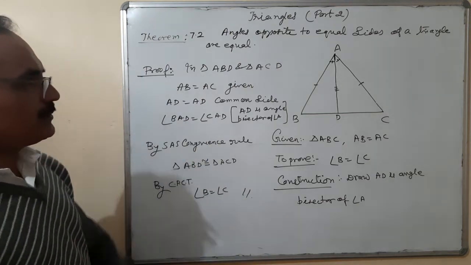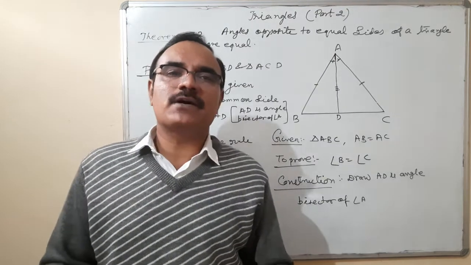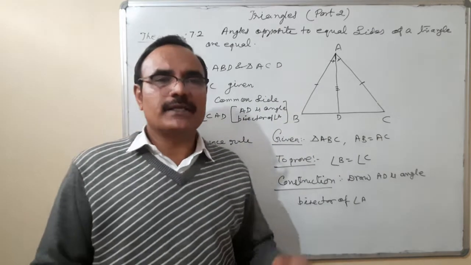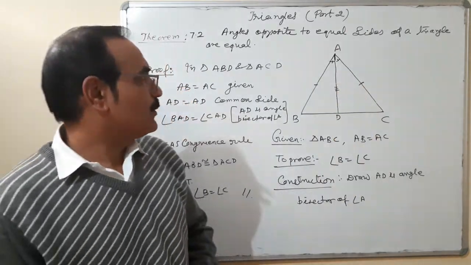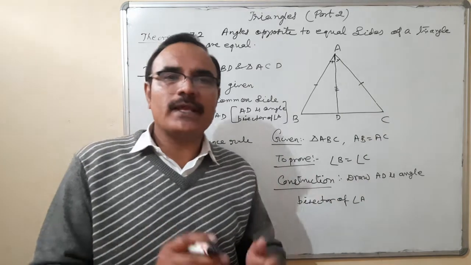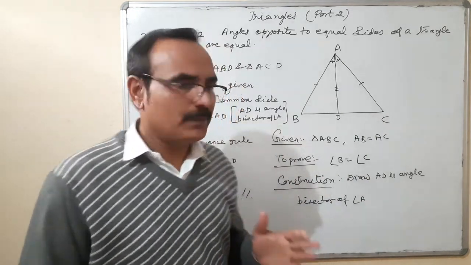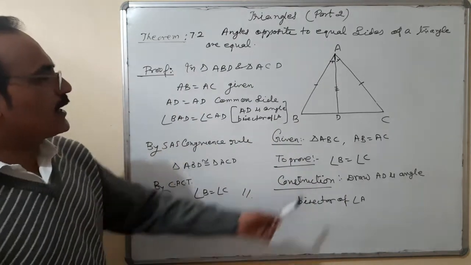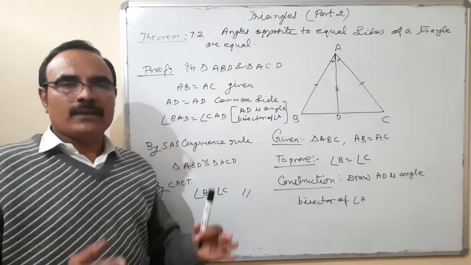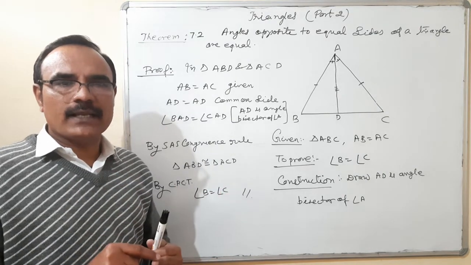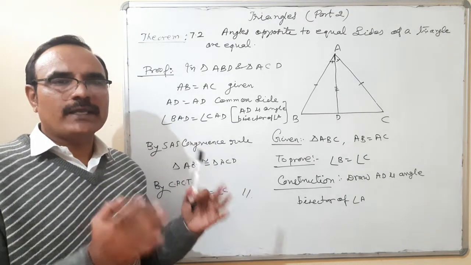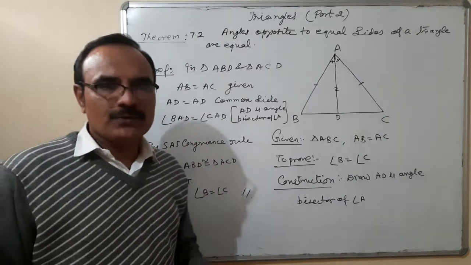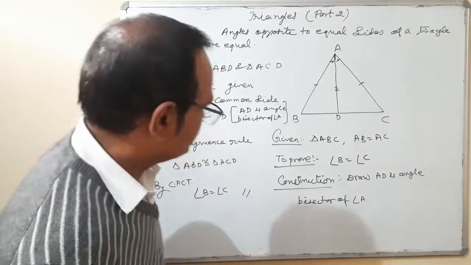So friends, this is the theorem: angles opposite to equal sides of a triangle are equal. And one more theorem, that is 7.3, I am not proving it. That is just the converse part of it: prove that sides opposite to equal angles of a triangle are equal. In simple words, in a triangle, if two sides are equal, then their opposite angles are equal. Or in a triangle, if two angles are equal, then their opposite sides are equal. These two theorems will be used in the coming exercise when we are solving the questions.